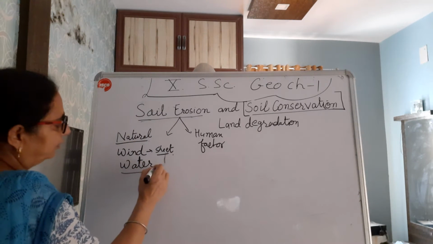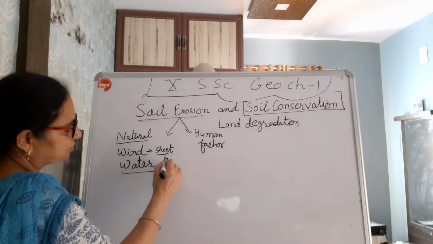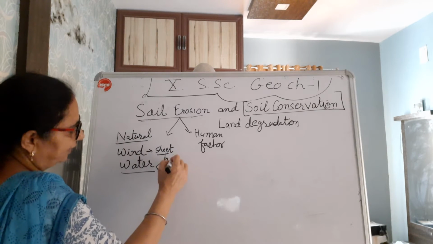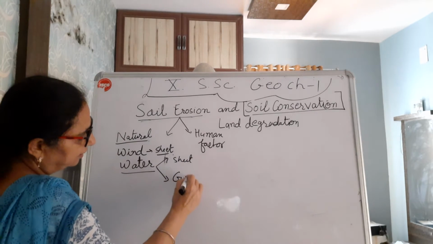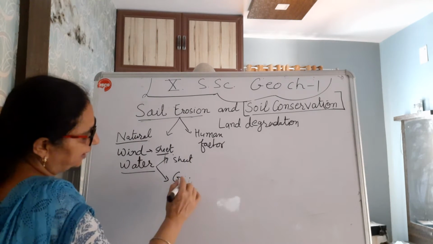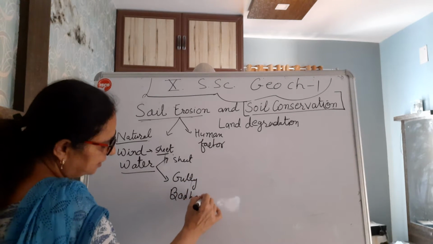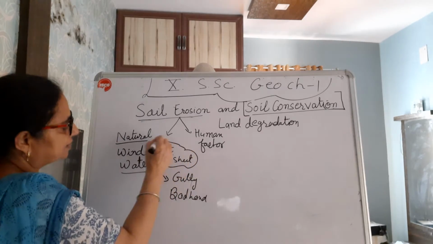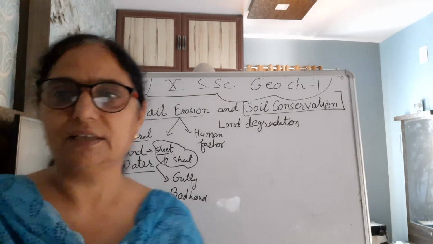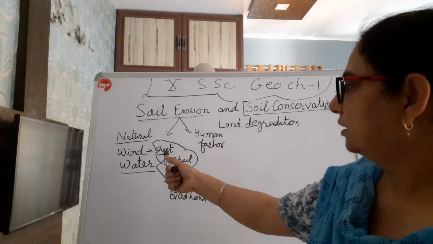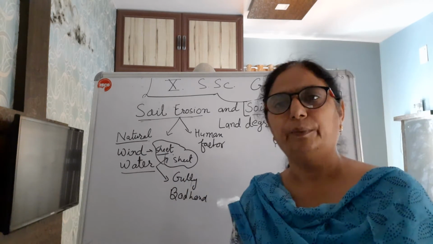So when we talk about water erosion, that is categorized into two: sheet erosion and gully erosion. Gully erosion is also called bad land. Sheet erosion is the same process, sometimes by water, sometimes by wind, according to the areas. Like in Rajasthan, this sheet erosion is mostly by wind erosion,